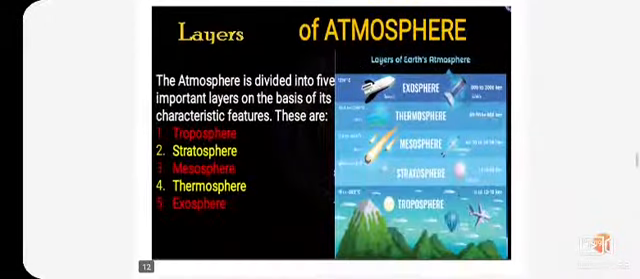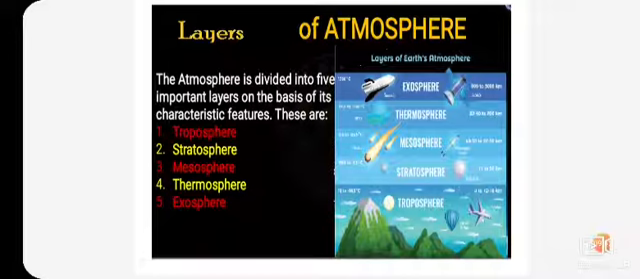Let us come to the next point. This is very important: the layers of the atmosphere. So dear children, the atmosphere is divided into 5 important layers on the basis of the characteristics and features of each layer. How many layers are there in our atmosphere, children? 5 layers are there. Which are those? Troposphere, stratosphere, mesosphere, thermosphere and exosphere.